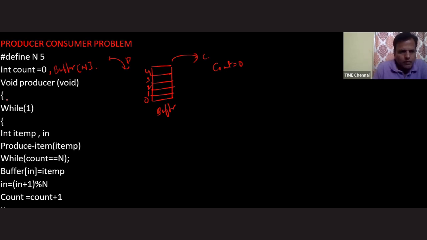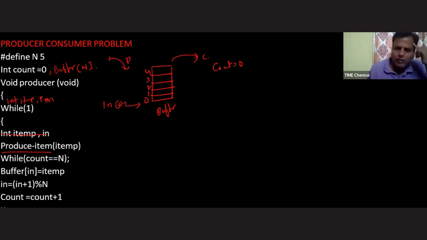Now, next one, sir. Okay, let's see. Producer. The producer has its own variables like item P and in variable. The in variable is used by the producer to point to the buffer separately. So I'm writing this code under while(1), because I want to execute this code again and again, how long we don't know actually. Let's see what will happen, sir. This is a library function: produce item P. So the producer is ready with some library function to generate some item.